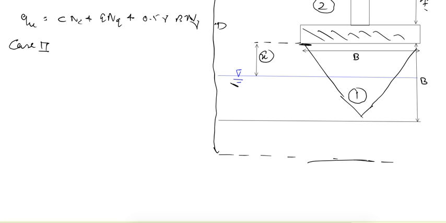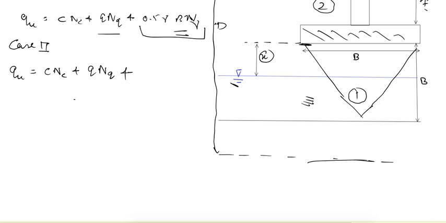Now our second case, that is water table is somewhere here. So what will be the change in our ultimate bearing capacity now? So in this case, this zone defines the third term, that is the shearing resistance from the weight of the soil which is there below the foundation. So the change whatever is coming in the correction, it will be there in the third term. What will be the change? So c Nc plus q Nq, this second term will not change because water table is not rising above the base of the footing. So only the third term will change.